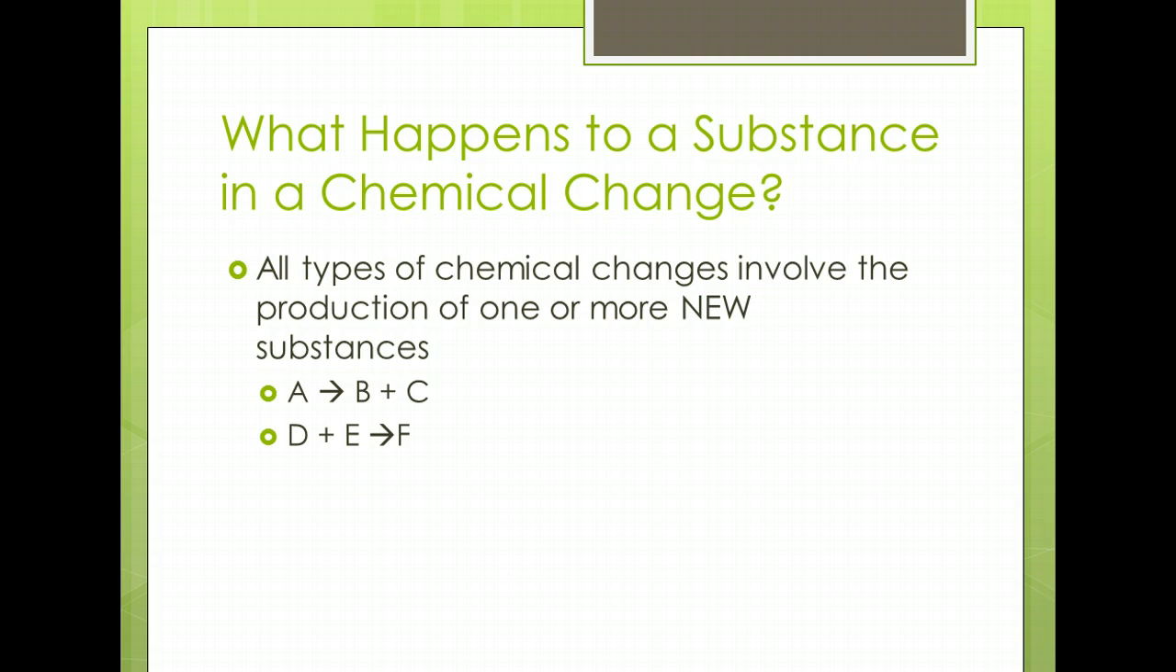These can be written: A produces B plus C, or D plus E produces F. Other types of chemical change are possible, but every chemical change involves the production of one or more new substances.